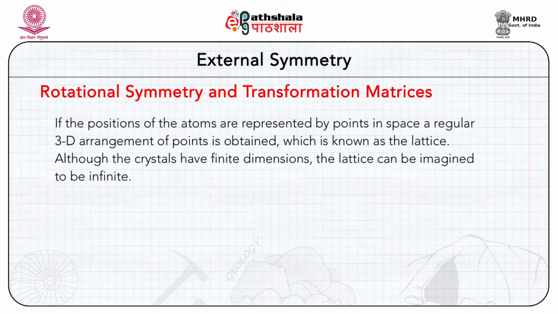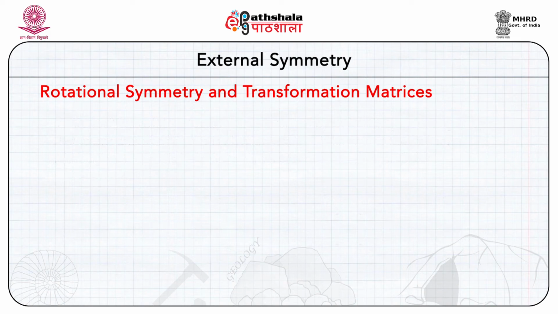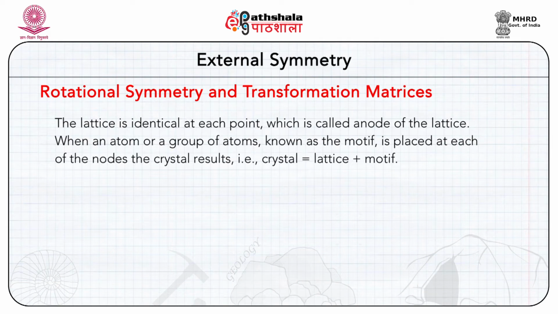If the positions of the atoms are represented by points in space, a regular 3 dimensional arrangement of points is obtained. This is known as lattice. Although the crystals have finite dimensions, the lattice can be imagined to be infinite. The lattice is identical at each point, which is called a node of the lattice. When an atom or a group of atoms known as the motif is placed at each of the nodes, the crystal results. That means, the crystal is equal to lattice plus motif.